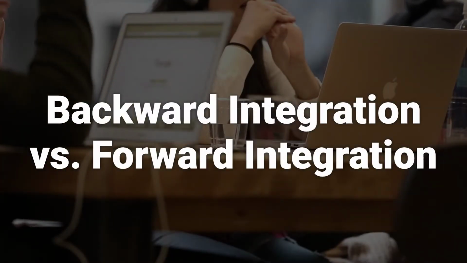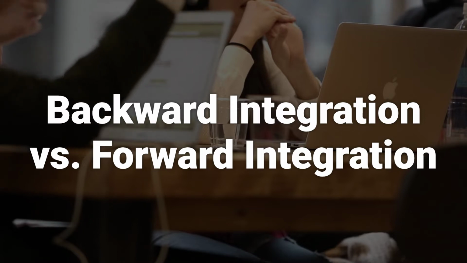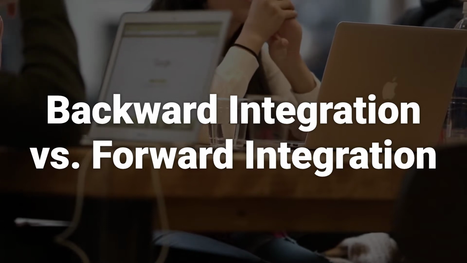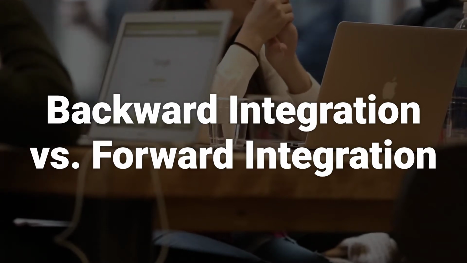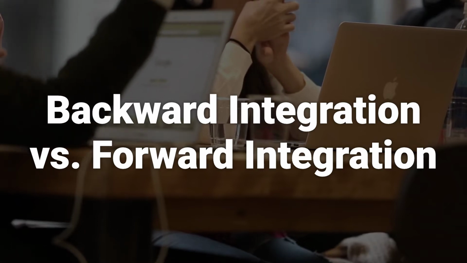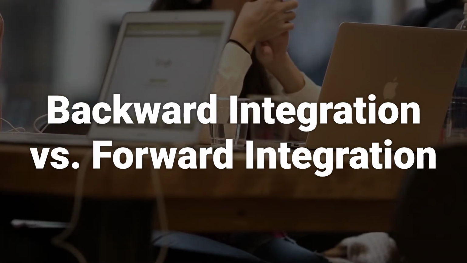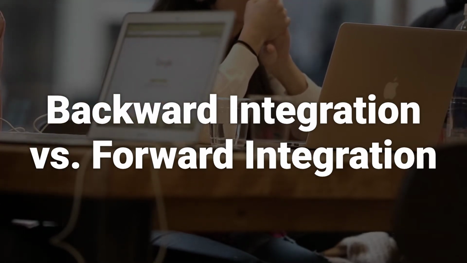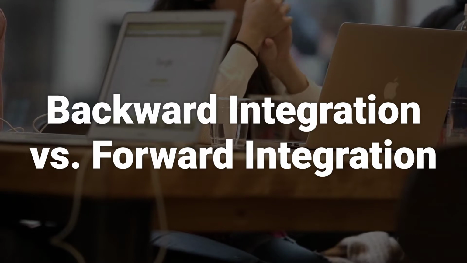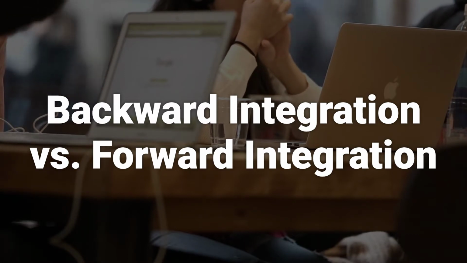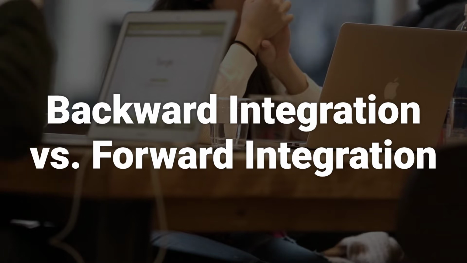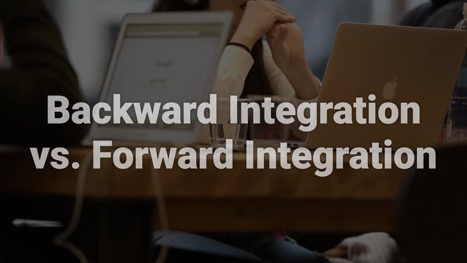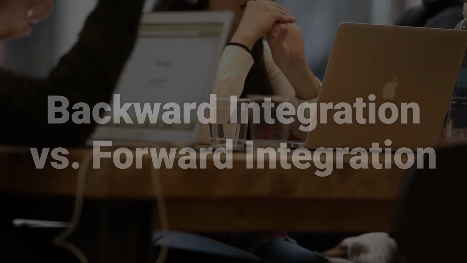Forward integration is also a type of vertical integration, which involves the purchase or control of a company's distributors. An example of forward integration might be a clothing manufacturer that typically sells its clothes to retail department stores, instead, opens its own retail locations. Conversely, backward integration might involve the clothing manufacturer buying a textile company that produces the material for their clothing. In short, backward integration involves buying part of the supply chain that occurs prior to the company's manufacturing process, while forward integration involves buying part of the process that occurs after the company's manufacturing process.